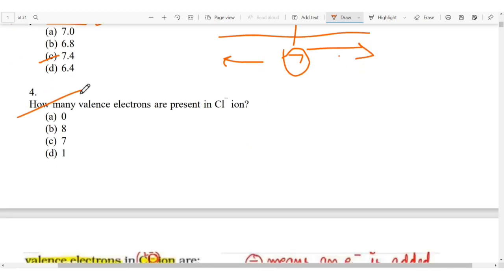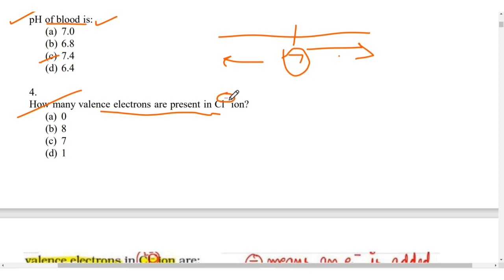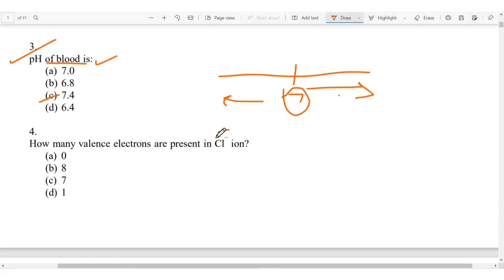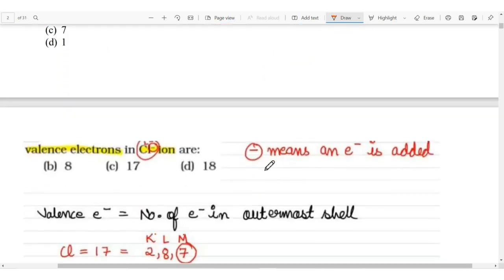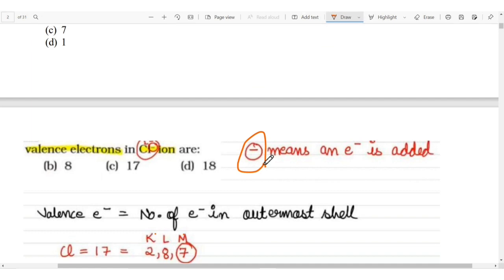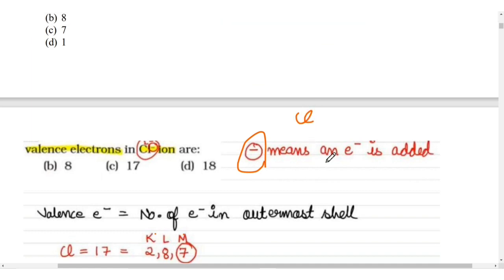How many valence electrons are present in the Cl negative ion? Okay, so this negative sign plays an important role while solving this question, because we have studied in chemistry that if a negative sign is placed on any element, it means an electron can be added to it, and if it is positive, it means an electron can be removed from it.